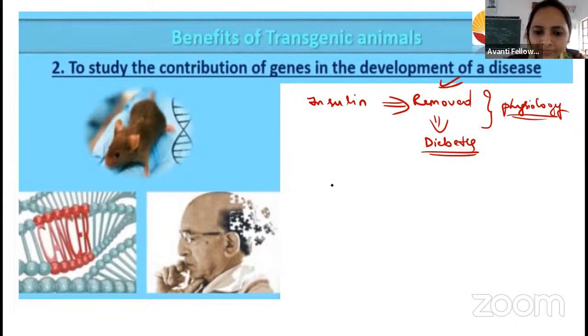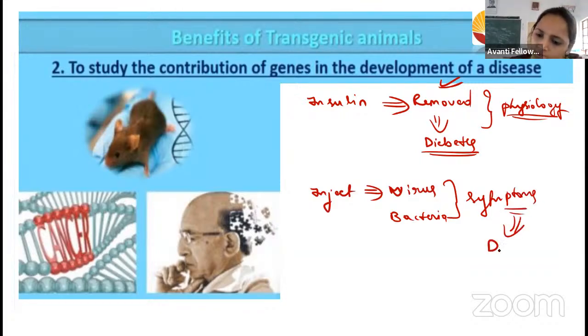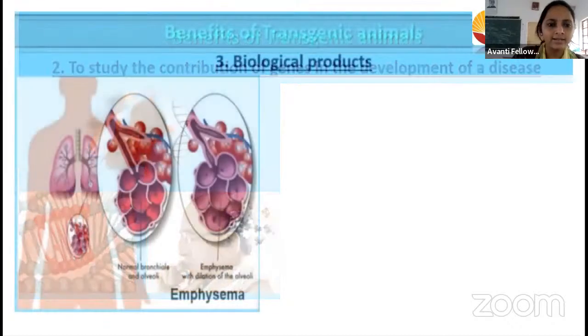So we can make this transgenic mice be exposed to bacteria or viruses, either virus or bacteria or some pathogen. Then it is going to show some symptoms. Thereby, it is easy to study the disease, right? Easy to study about the disease. So this is one more thing. And let us go to the next.